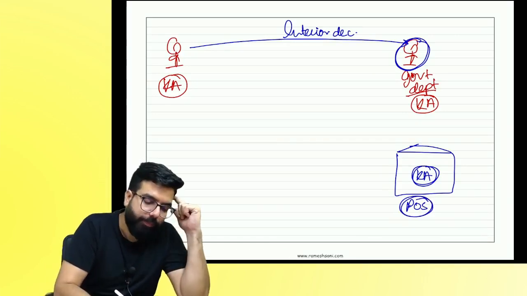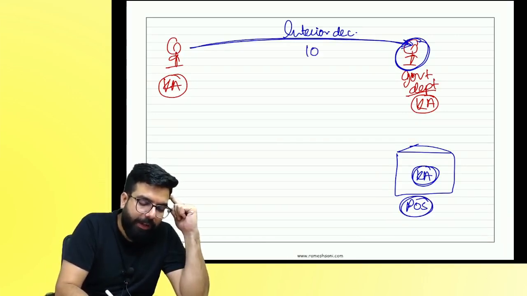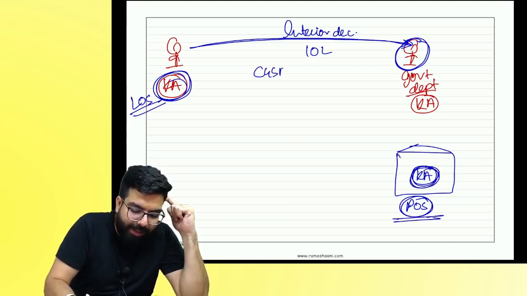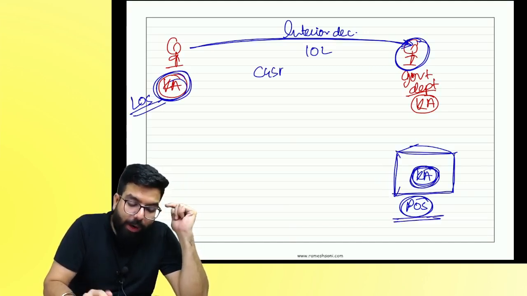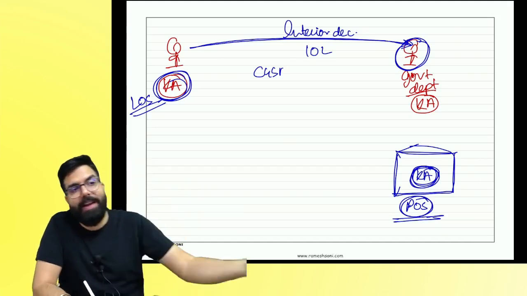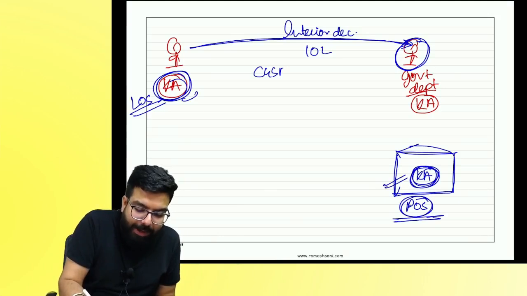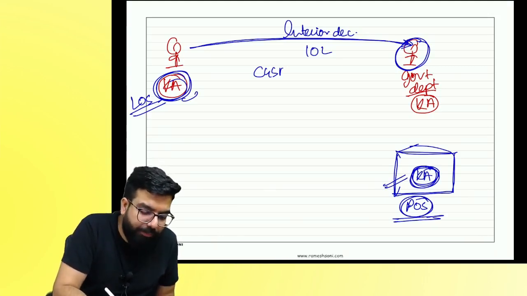Karnataka. I will give them a bill of 10 lakh rupees. I am in Karnataka. Location of supplier is Karnataka. What is the place of supply? Where is the building? So what is my place of supply? Where did I supply my service? Karnataka. So when I am in Karnataka, supplying in Karnataka, I will charge what?